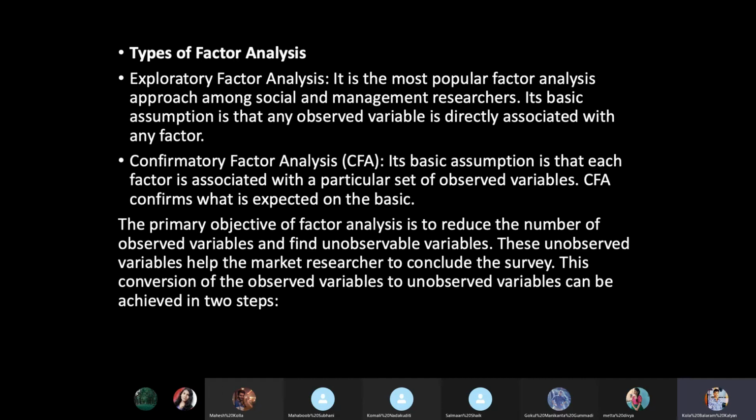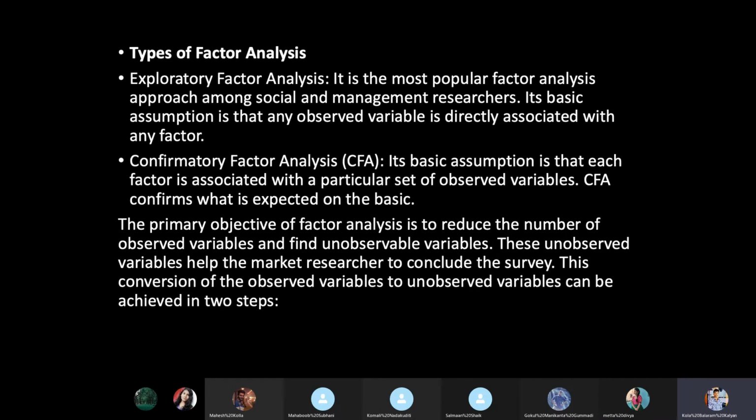There will be some interdependency between these variables, like sugar and fat and also cholesterol. Between fat and cholesterol there will be some dependency, which we can easily identify. That will come under exploratory analysis.